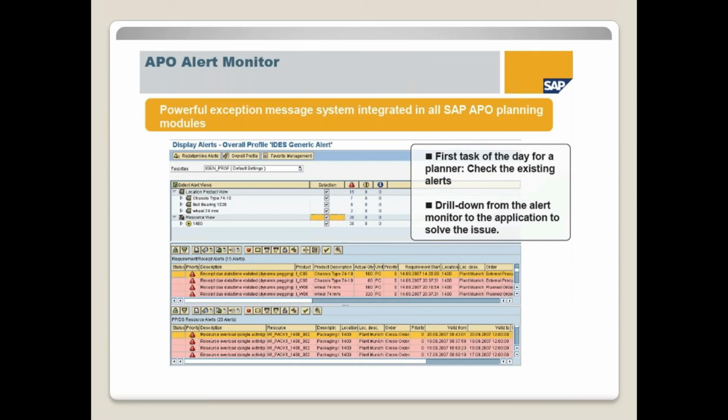Simply by configuring alerts, it will give a message to the business people: these products have a negative forecast, or for these products the sales orders are more than the forecast, or these machines are overloaded by this percentage. So they need not go through every record. Wherever they get alerts, they can check and correct that data. It will save a lot of time and effort for the business.